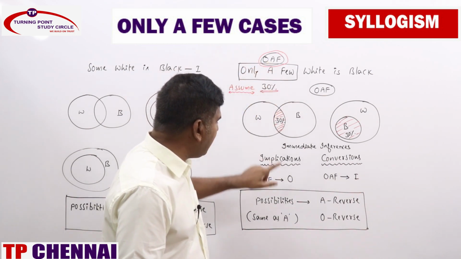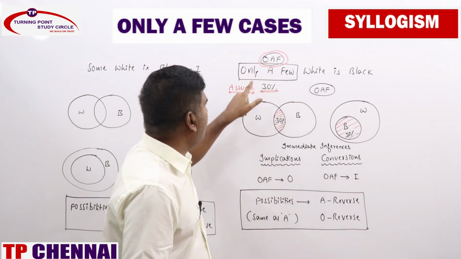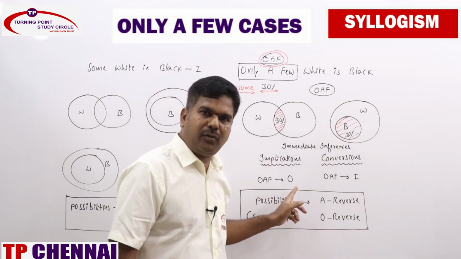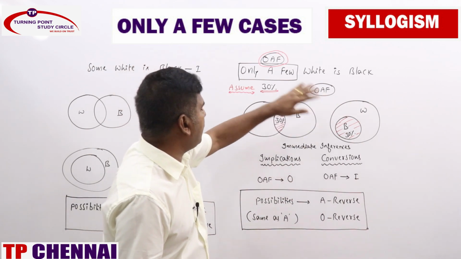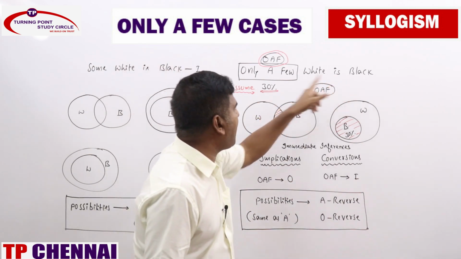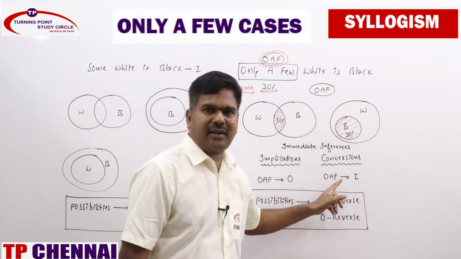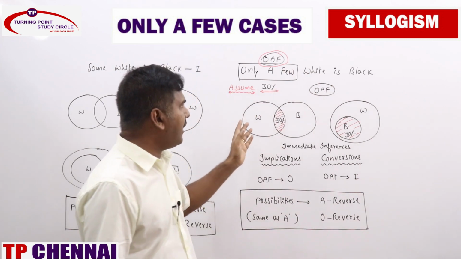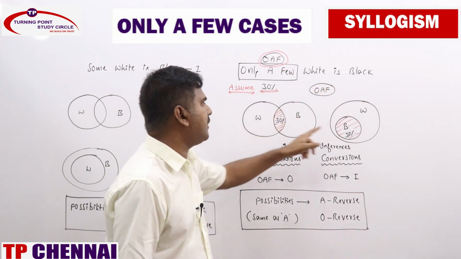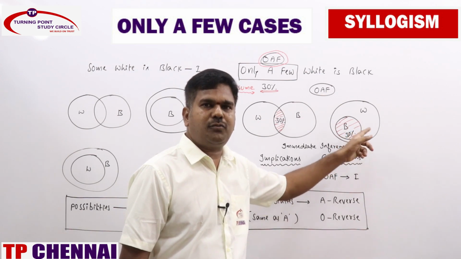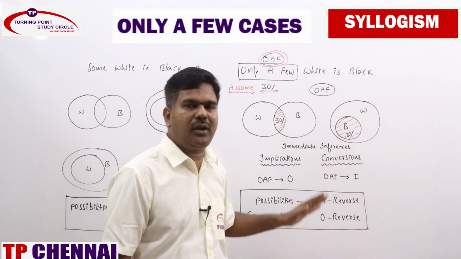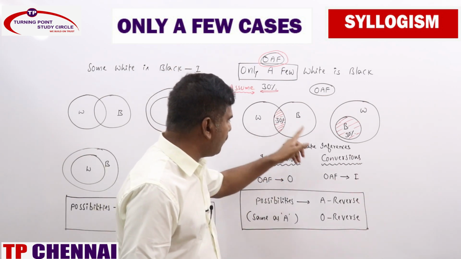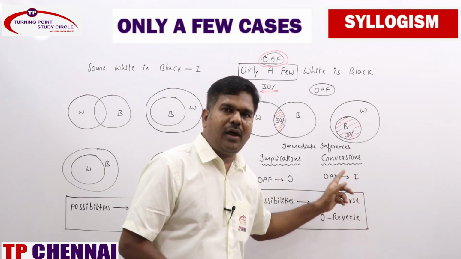So "only a few" is directly implied by the O statement. What does that mean? Only a few white is black means some white is not black is always true. Directly implied by the O statement. Now "only a few" can be converted into an I statement. See that, some black is not white, some black is not white is right only. So "only a few" cannot be converted into again "only a few." Only a few black is white, that is also ruled out, because all white is black, we cannot make it as only a few black is white. So "only a few" can be converted into an I statement only. So only a few is directly implied by the O statement, and only a few can be converted into an I statement.